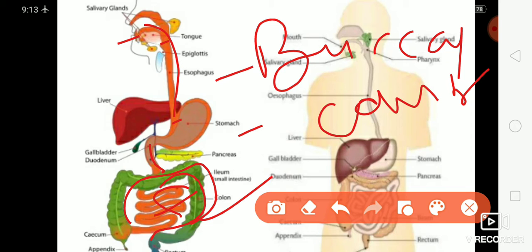Now esophagus. Esophagus is a long and tubular structure which serves to carry food from the pharynx to the stomach. The wall of the esophagus is highly muscular. Esophagus is not concerned with the digestion of food. It exhibits peristaltic movement, that means contraction and expansion movement of the wall, so that the partially digested food is pushed forward, and in fact the movement occurs throughout the alimentary canal.